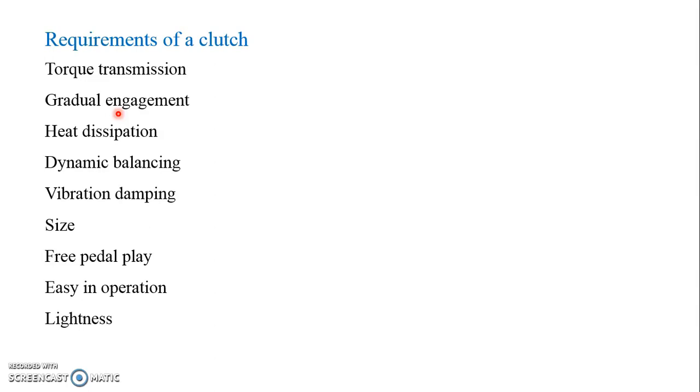It can be done by ensuring proper ventilation and sufficient surface area in the design of the clutch plate. That is about heat dissipation.